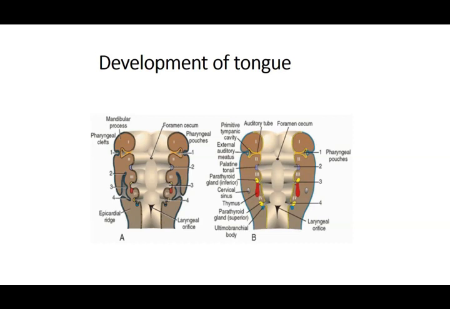So now, starting with this, the area that we are going to talk about is roughly at the level of this foramen cecum. If you can see in this picture, it is roughly at the junction of the first and the second arch, pouch rather, because this is the floor of the pharyngeal apparatus or the pharynx level. So this is where we are going to form the tongue and the thyroid gland.